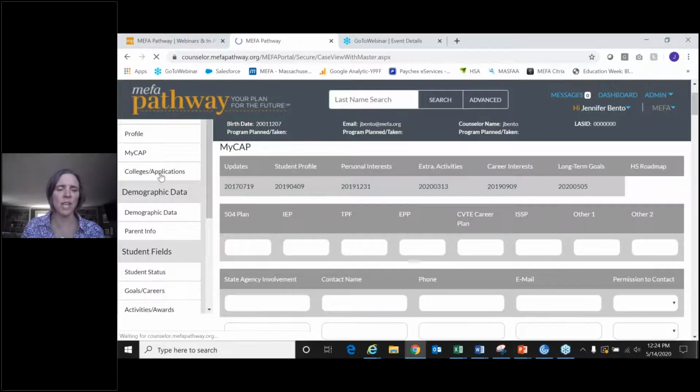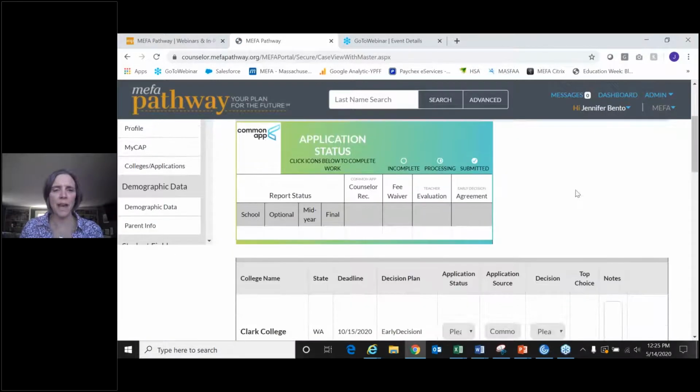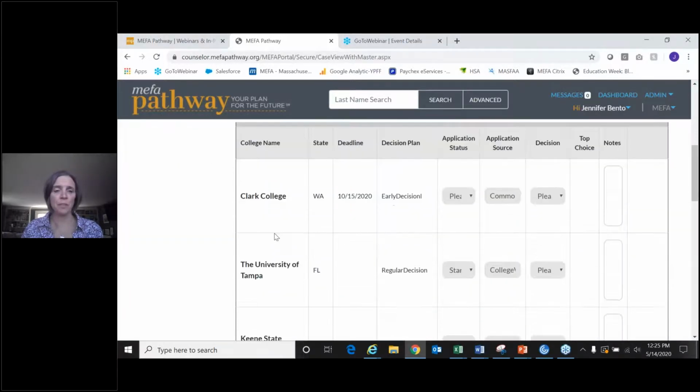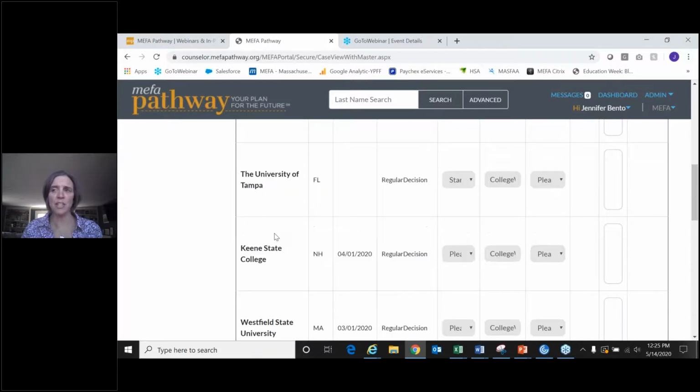Colleges and applications. This is where you'll be able to see the status. This is the Common App piece. So if you're a Common App school, you would have the colleges that the students are applying to or that they've added to the Common App. You see those here. And then as we scroll down, you can see all the schools that the student has added to their My Applications page, regardless of if it's a Common App school or not.